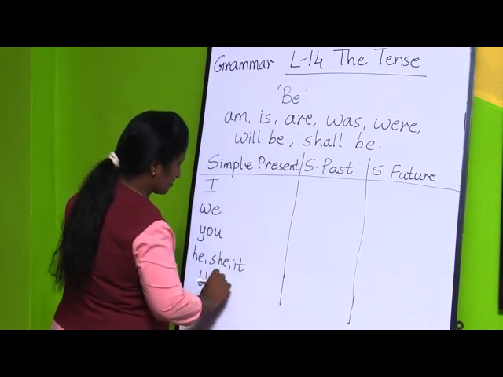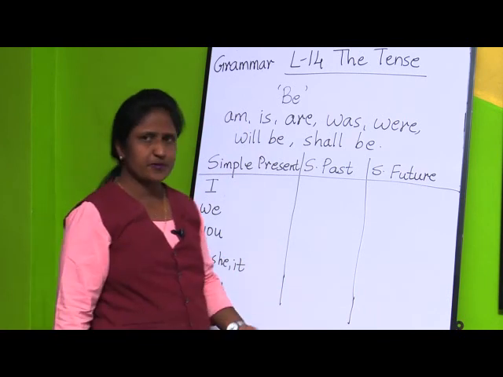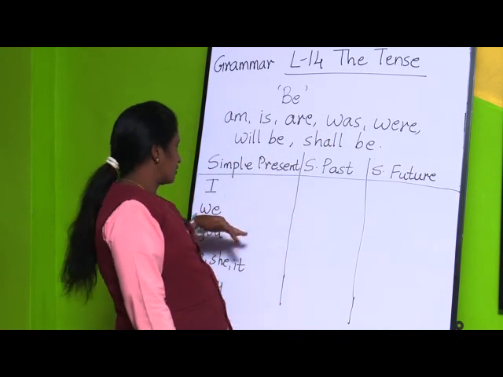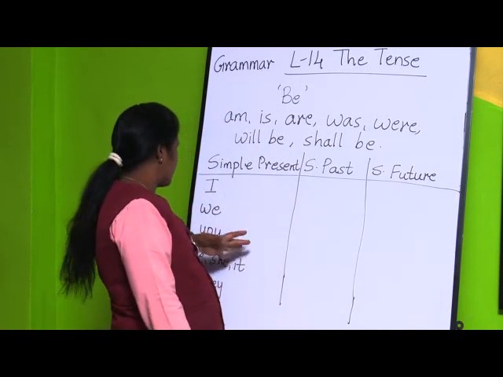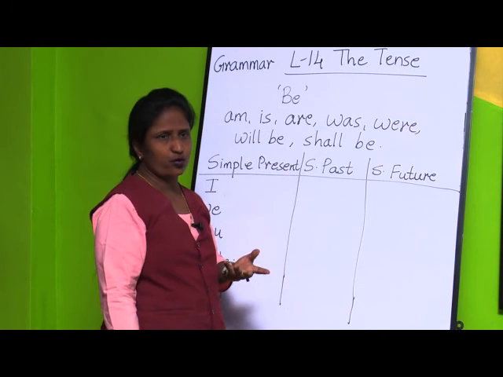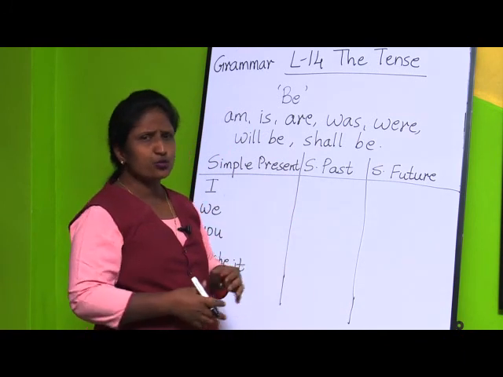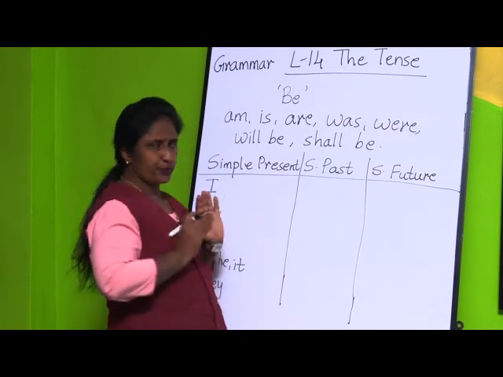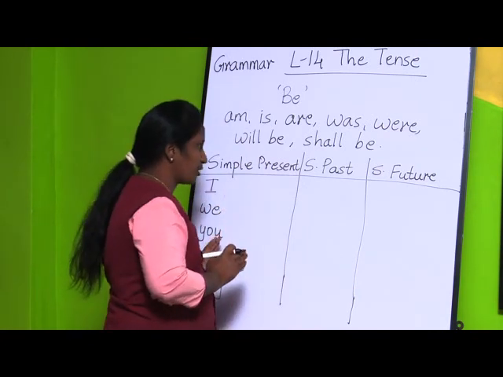These all are the pronouns, or we can say first person, second person, third person. I is the first person, you is the second person, then he, she, it, they all are the third person. No need to go very deeply in that, just we will think that these all are the pronouns.